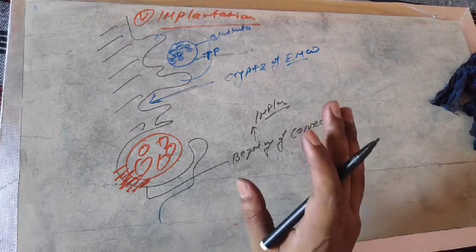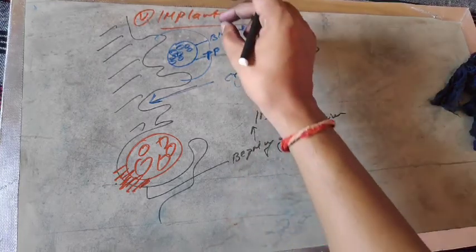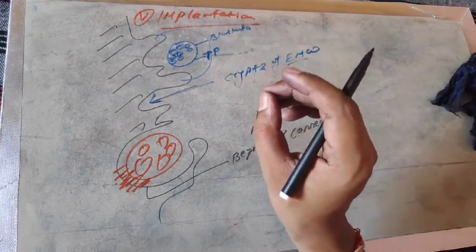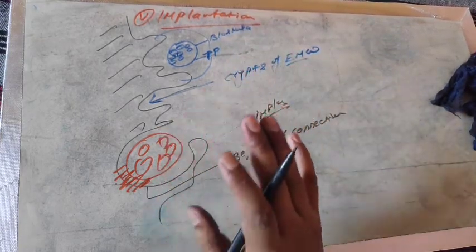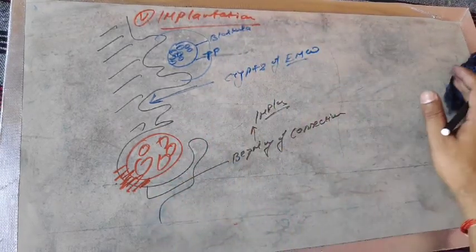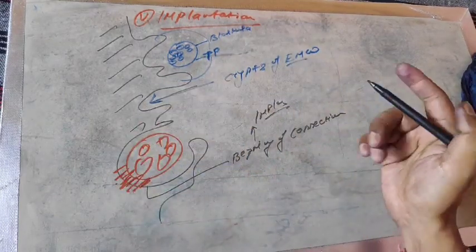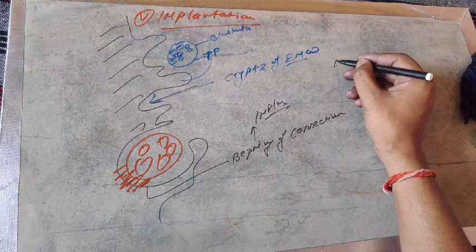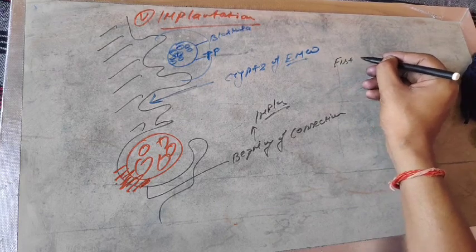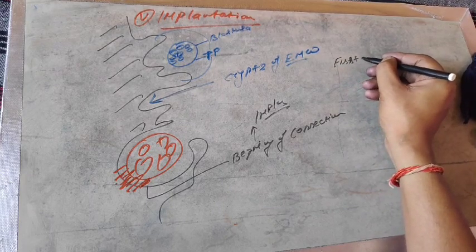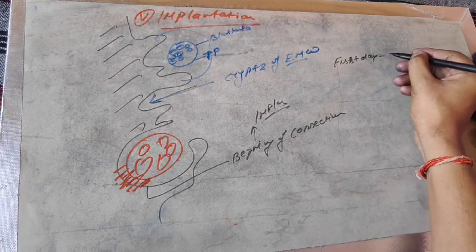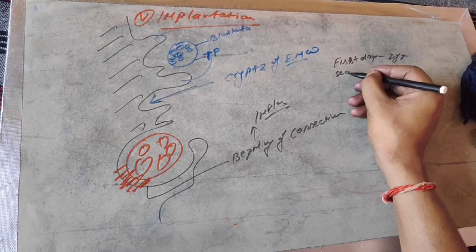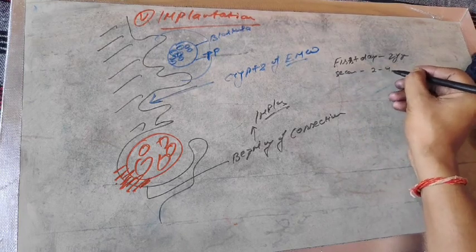So you should only focus that when implantation is in your concept, it is only for the attachment. So the overall process goes from the zygote to implantation. The zygote formation will be the first day event. The event that happens on the second day is the 2 to 4 cell stage.